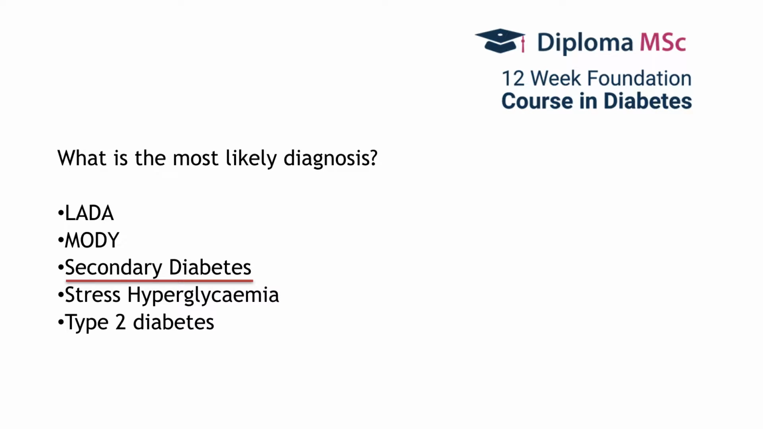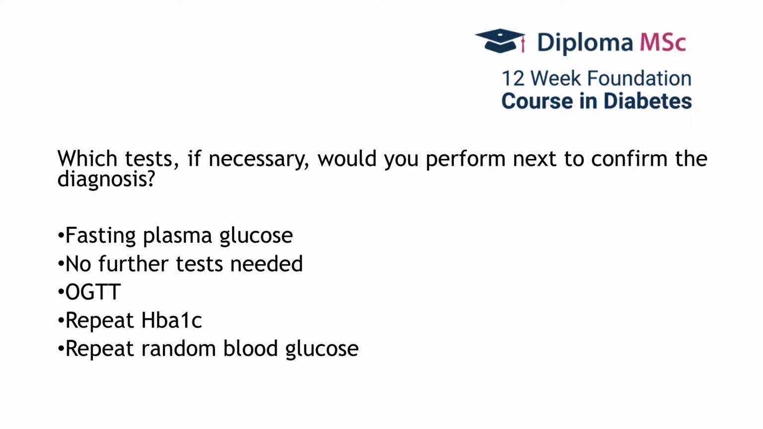Which tests, if necessary, would you perform next to confirm the diagnosis? Would it be fasting plasma glucose or oral glucose tolerance test, repeat HbA1c, random blood glucose, or you would not do any test at all? The right answer is probably no further test needed because she has got osmotic symptoms and there is evidence of raised blood glucose which was tested randomly.